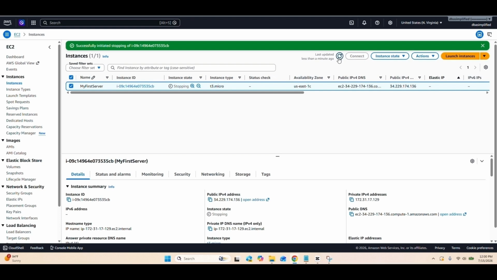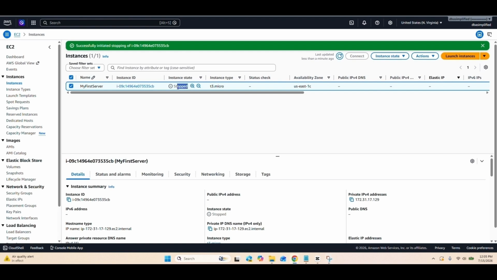One thing to keep in mind is that if you're using the automatically assigned public IP address, AWS may assign a new public IP when the instance starts again. If your applications or users rely on the same public IP address, you will want to use an Elastic IP instead. If you're not familiar with the difference, I have a separate video that explains public IPs and Elastic IPs in detail. You can check it out using the card above or the link in the description.